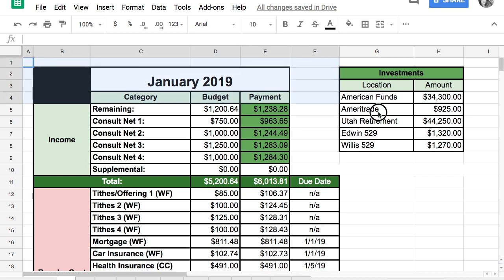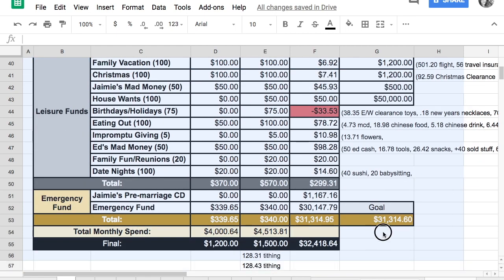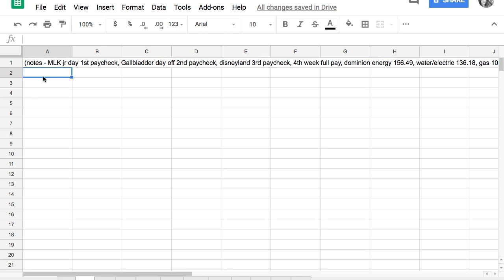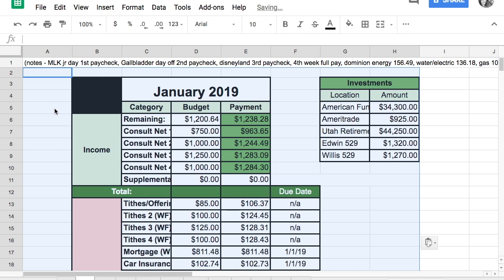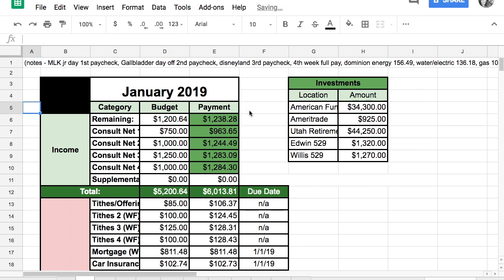This is my zero-based budget, and I am just going to go ahead and copy over my budget from January and paste it into my February tab. I did on my Mac a Command C for copy and a Command V for paste. And I'm just going to go ahead and quickly change all of my dates, take out all of the values that I've already inputted, fix some cells.